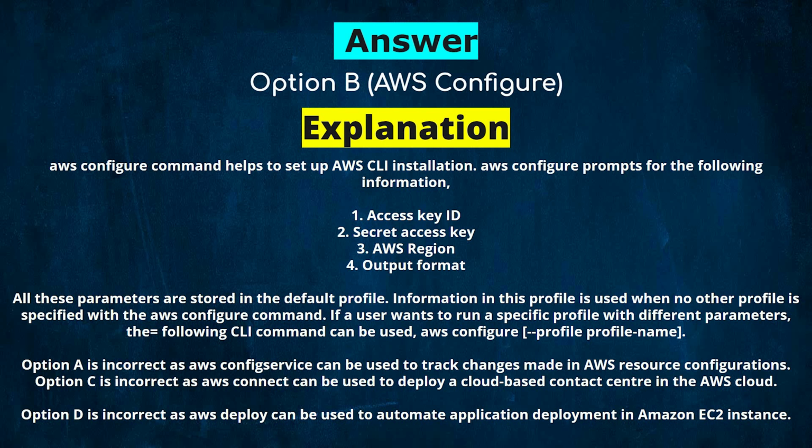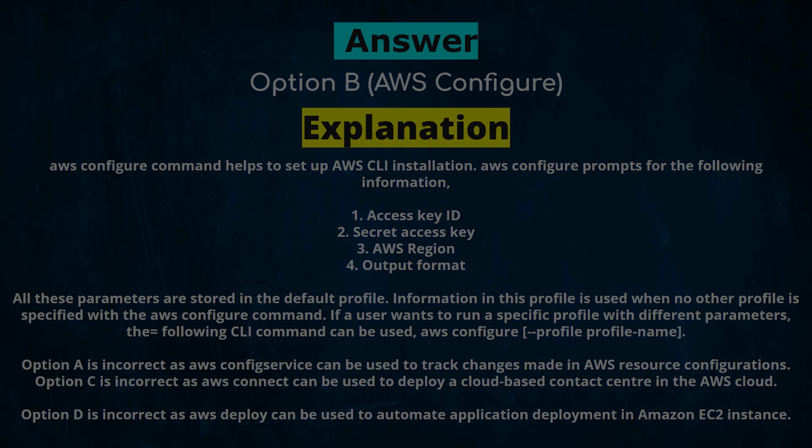AWS configure --profile profile name. Option A is incorrect, as AWS Config service can be used to track changes made in AWS resource configurations. Option C is incorrect, as Amazon Connect can be used to deploy a cloud-based contact center in the AWS cloud. Option D is incorrect, as AWS CodeDeploy can be used to automate application deployment in Amazon EC2 instances.